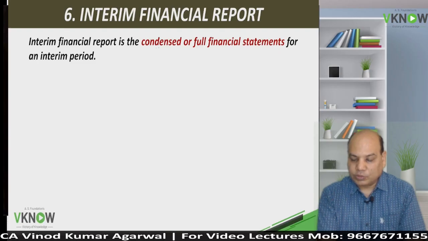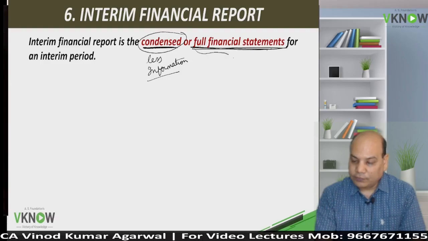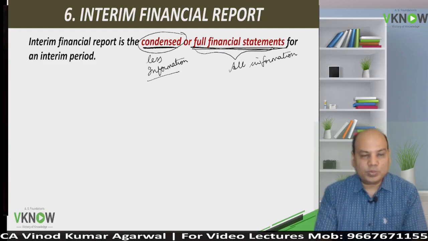Interim financial report means condensed or full financial statement. Condensed means less information is provided, because most of the information is already covered in annual report, and full financial statement means all information as required by accounting standard or Companies Act or guidance note or any other law are fully provided.